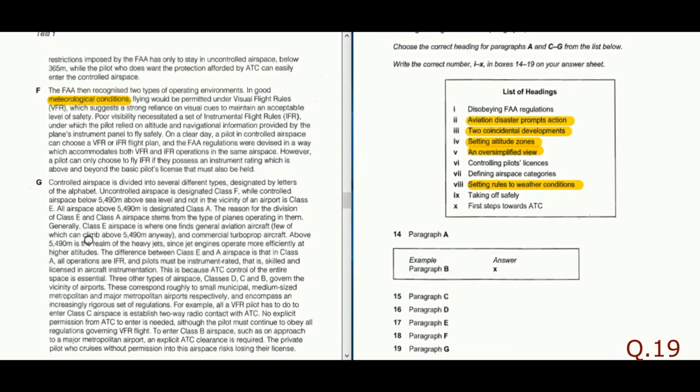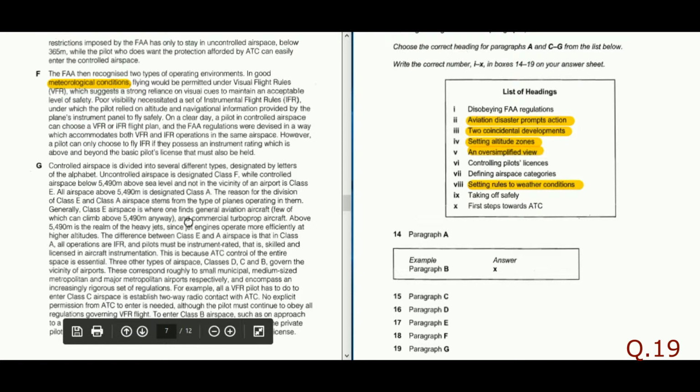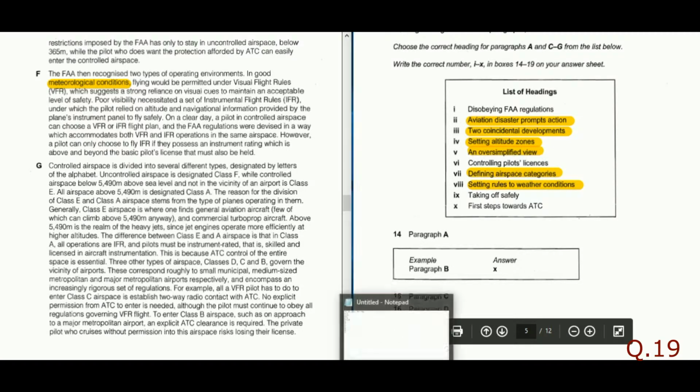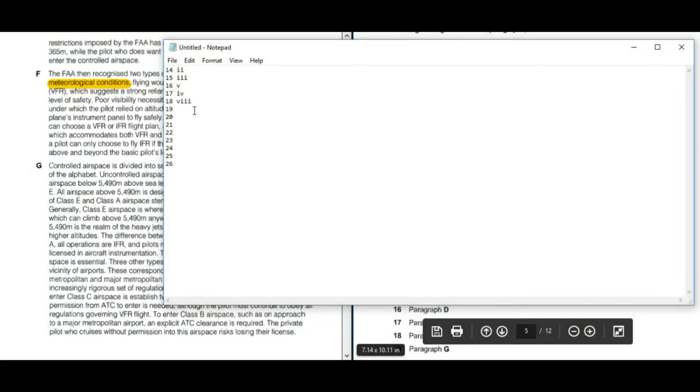As we discussed earlier, for paragraph G, there are different kinds of classes, like different altitudes defined for different classes of flight, like class F, class A, class E. So here, defining airspace categories: this airspace will be called class A, and so on, to D, C, B. It is quite evident that this particular paragraph G is defining the airspace categories. So the answer for question number 19, that is paragraph G, is airspace categories.